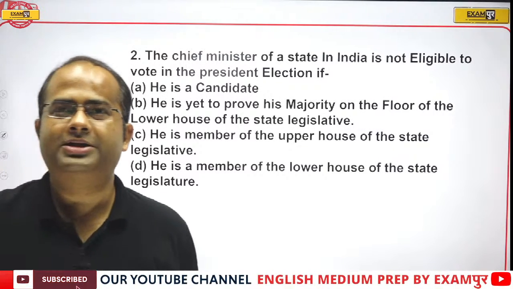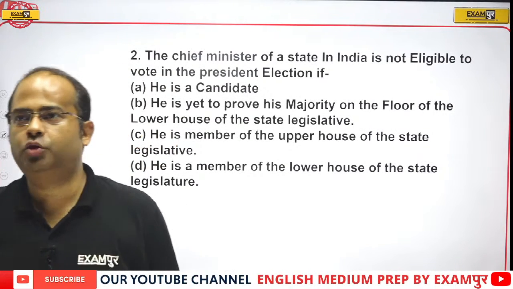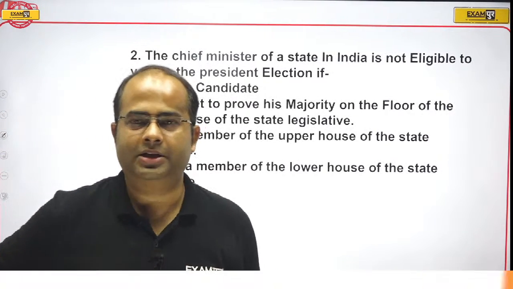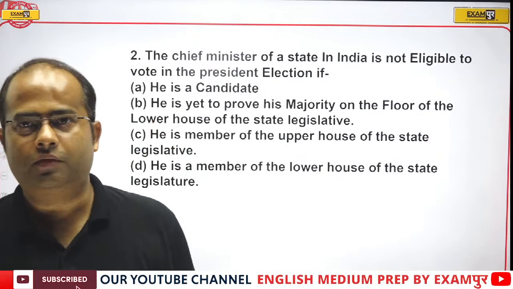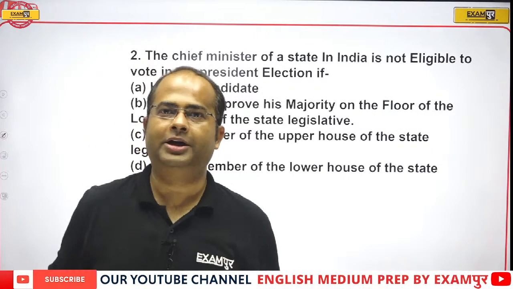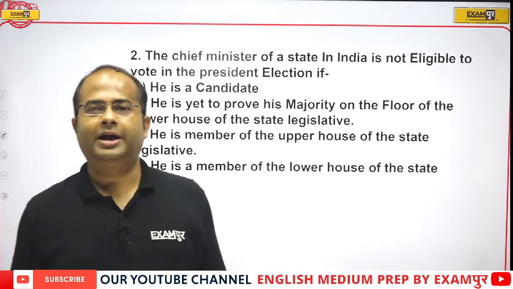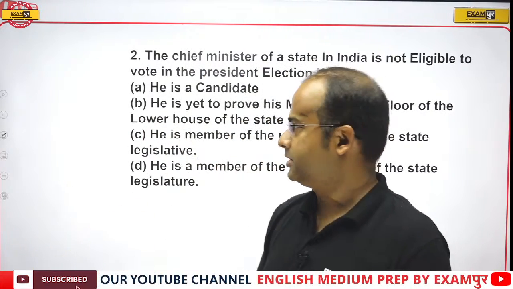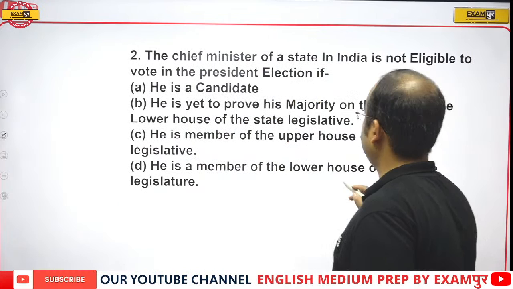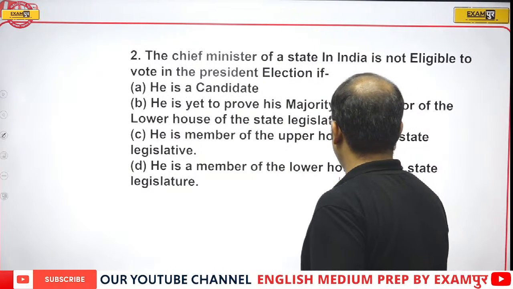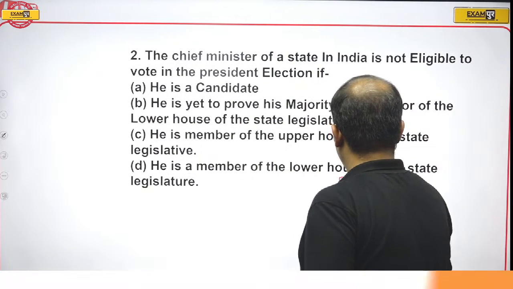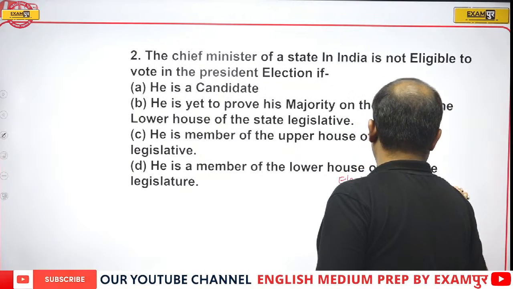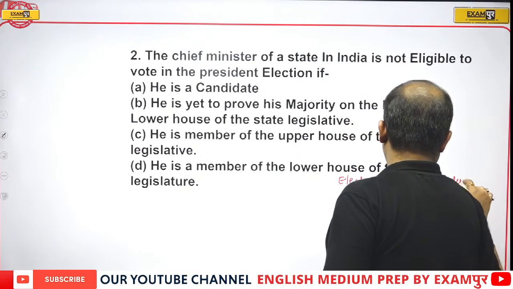Okay, Mr. Putin is saying option B. That means he is yet to prove the majority on the floor of the lower house. That means at that point of time he cannot vote, and once he attains the majority, he can vote. Guys, the answer to this question is hidden in the Electoral College of the President. As you have read earlier, the Electoral College of the President, what does it consist of?